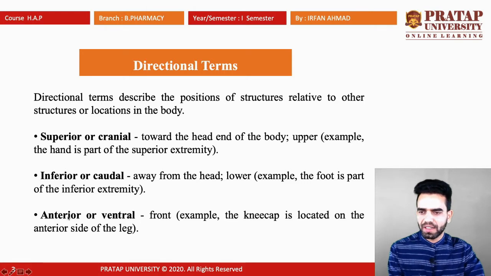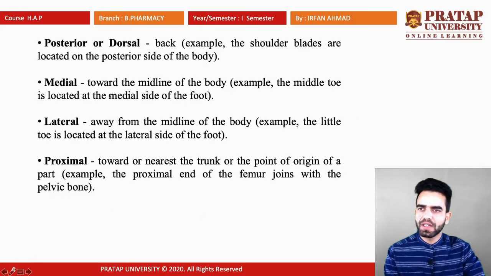Another term is anterior, or what we call ventral, also called front. For example, the kneecap is located on the anterior side of the leg, so this is anterior. Next term is posterior, also called dorsal. Posterior means back. For example, shoulder blades are located on the posterior side of the body, at the back side of the body. So shoulder blades will be posterior, or we can say they are dorsal.